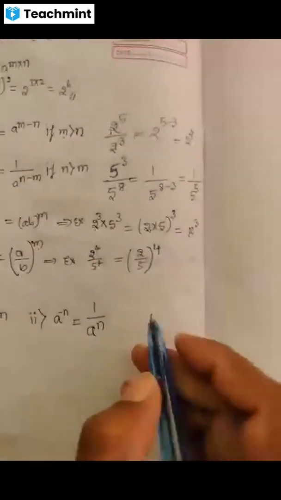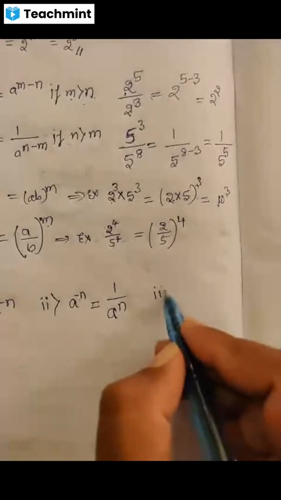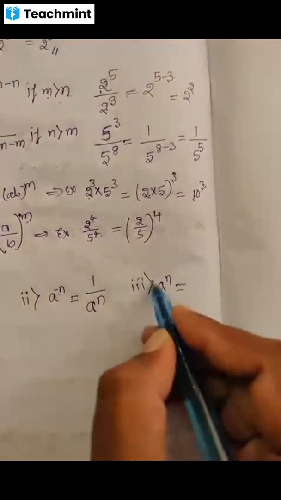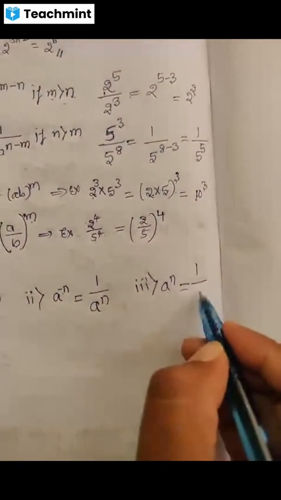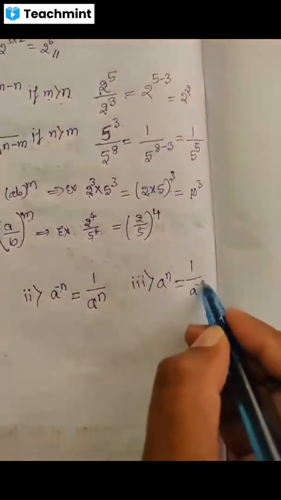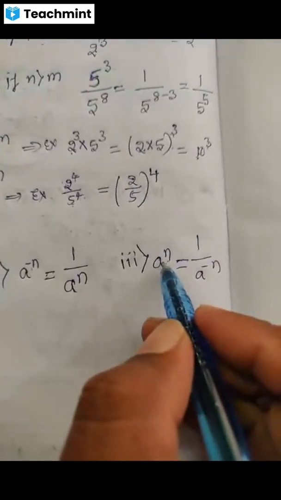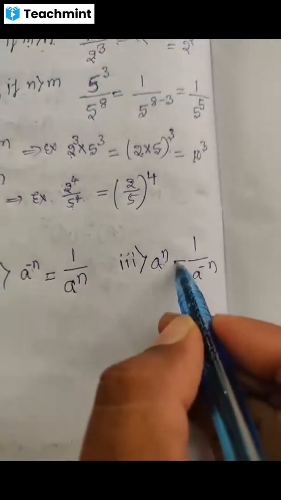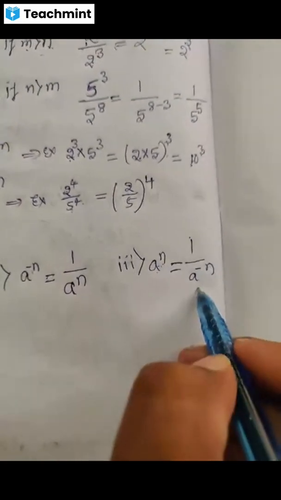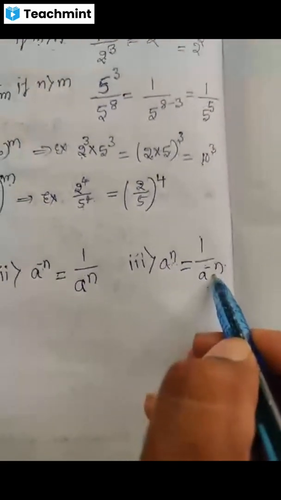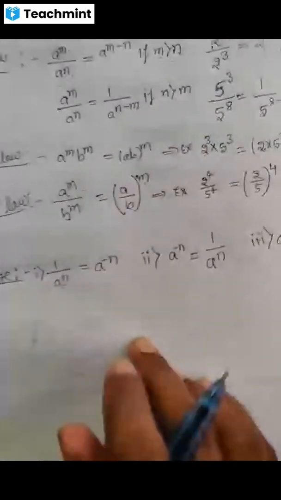And also, a raised to n is there, means if you take this to the denominator, that becomes 1 divided by a raised to minus n. So it is already in positive exponent. If you want to convert this into negative exponent, we have to do like this, 1 divided by a raised to minus n if it comes to the denominator. So by knowing all these things, we can solve further.